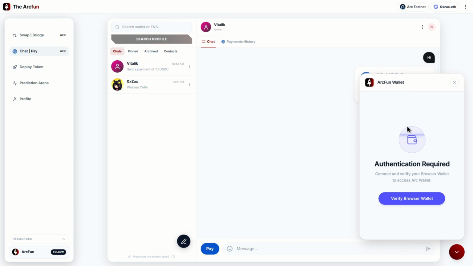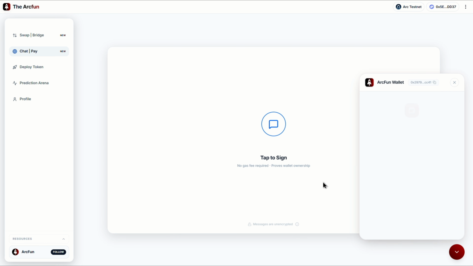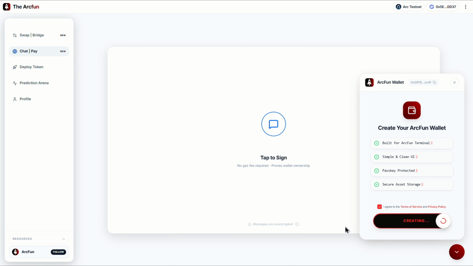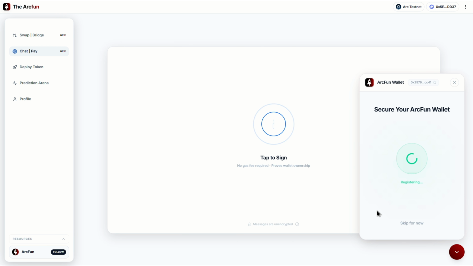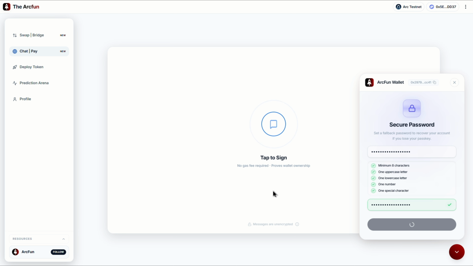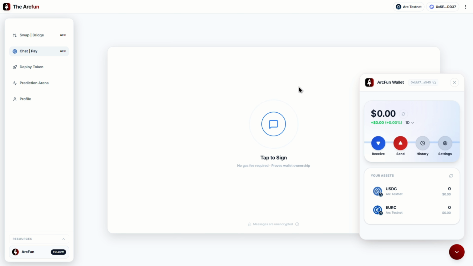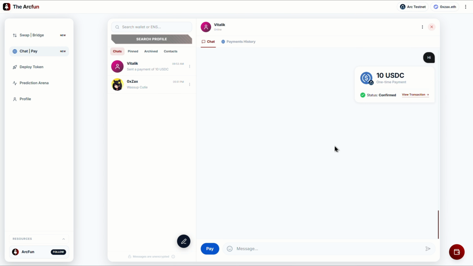Now let me show you one of the most interesting features, the ArcFun wallet. It's powered by Circle developer-controlled wallets. Creating a wallet is very simple. Just connect your browser wallet, sign once, and create your ArcFun wallet in a few clicks. You'll also set up a passkey and password for extra security. The best part is that ArcFun Wallet can execute transactions without asking you to sign every single one manually. Just one click and the transaction is completed.